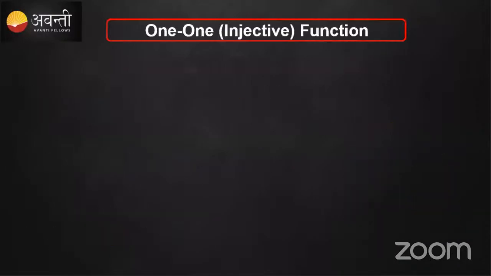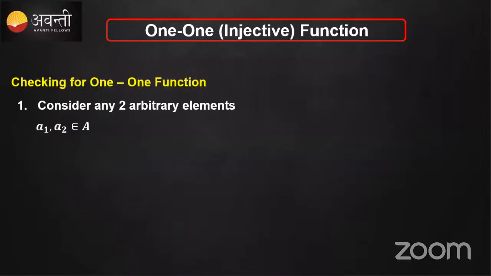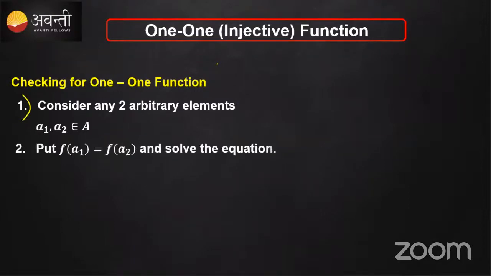Is it clear, one-one function? But how do we use this in problem solving? So understand this. For checking a one-one function in your problems, these are the steps you need to follow. First, consider any two arbitrary elements, a1, a2 or x1, x2, and substitute.